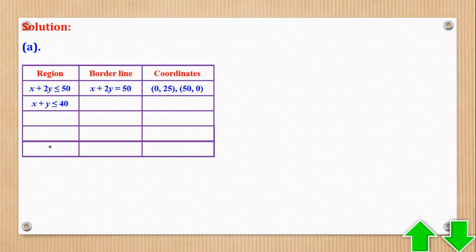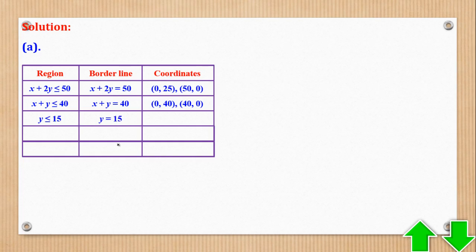The next inequality: borderline means remove this inequality, put an equal sign. Then here still, when x is 0, y will be 40. Similarly, when y is 0, x will be 40. Then y less than or equal to 15, do the same.